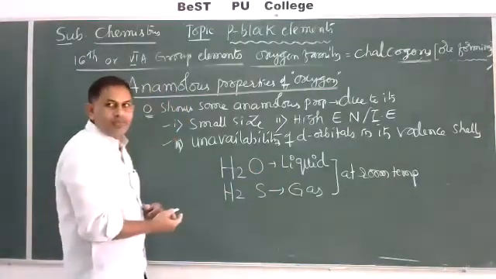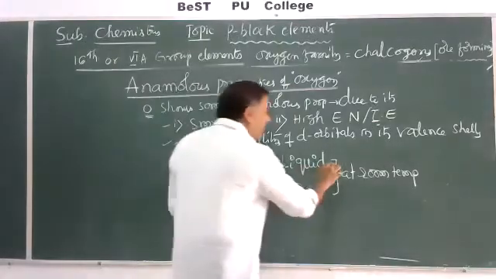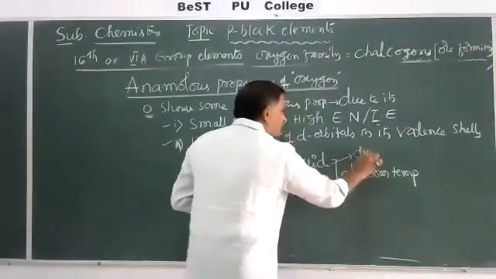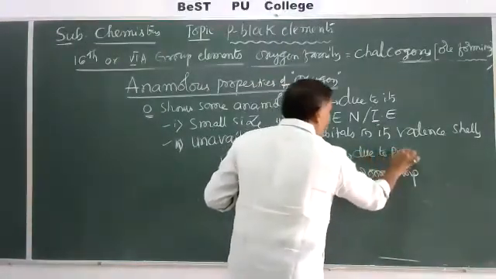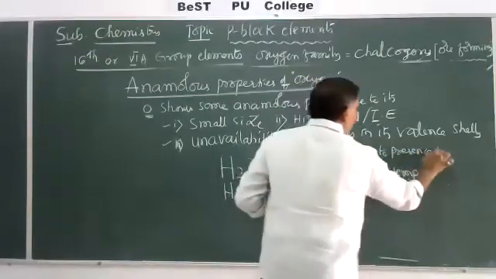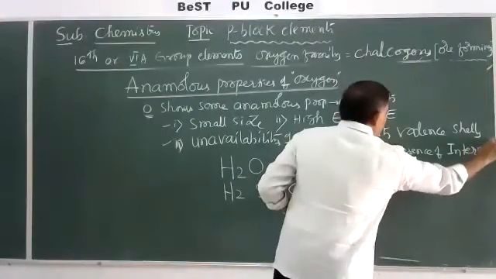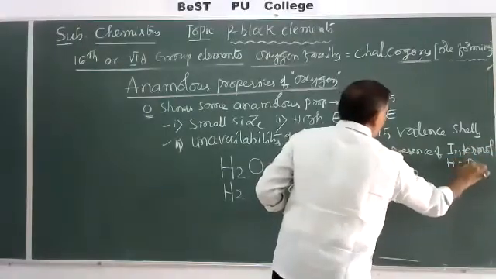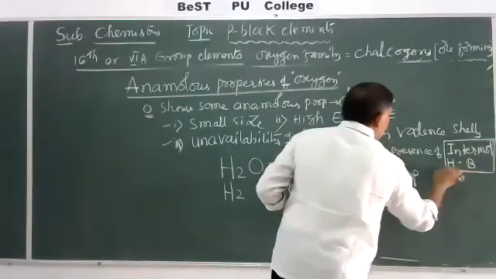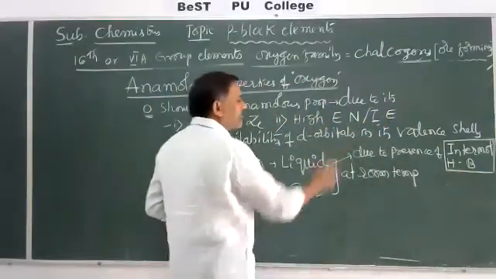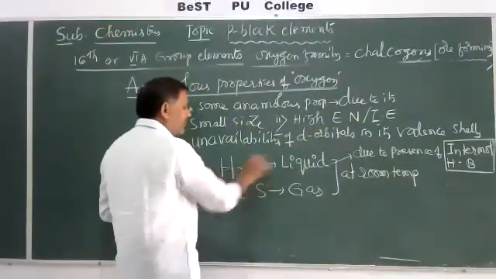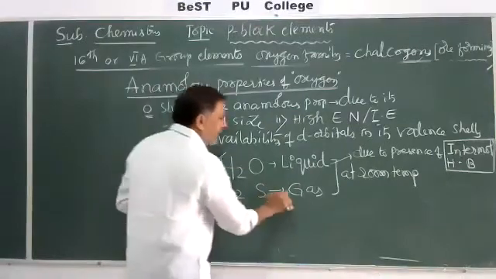Reason is, in the H2O molecule, due to the presence of intermolecular hydrogen bonding, it exists as a liquid at room temperature, whereas H2S is a gas.